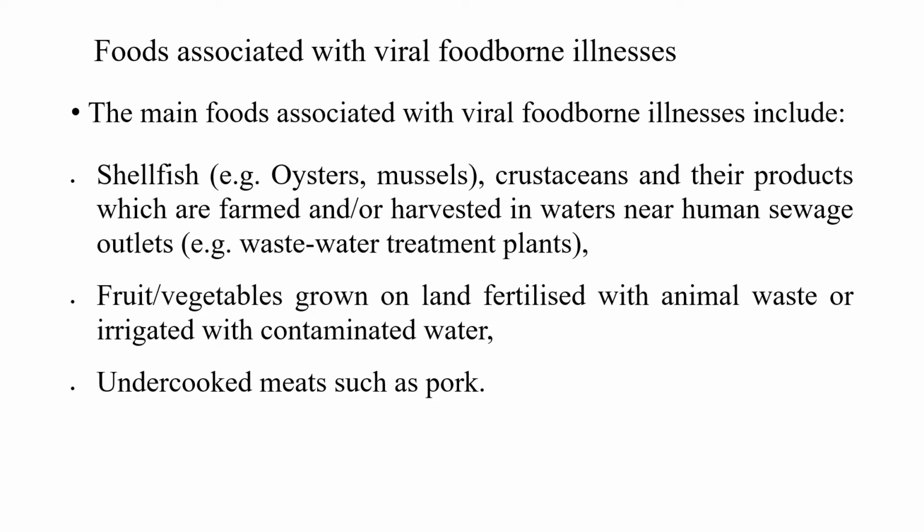So, the main foods associated with viral foodborne illness are, first, shellfish, for example oysters, mussels, or crustaceans and their products, or fruits or vegetables grown on land fertilized with animal waste or irrigated with contaminated water, or undercooked meats such as pork.